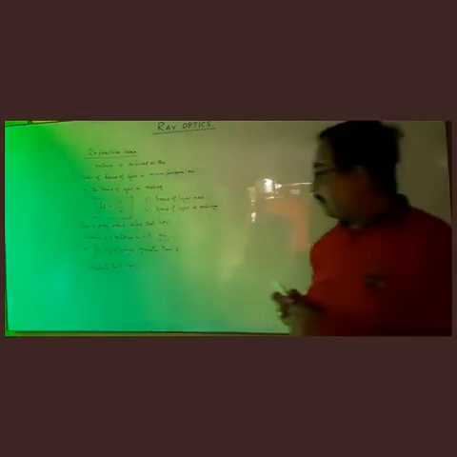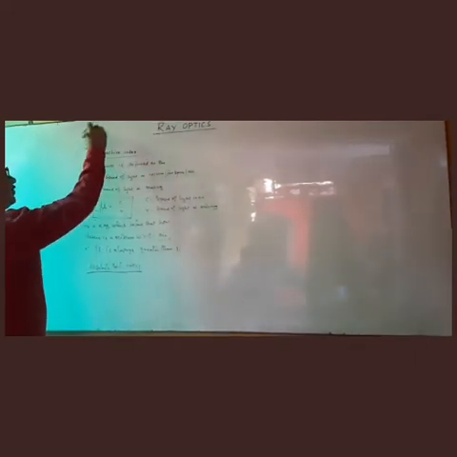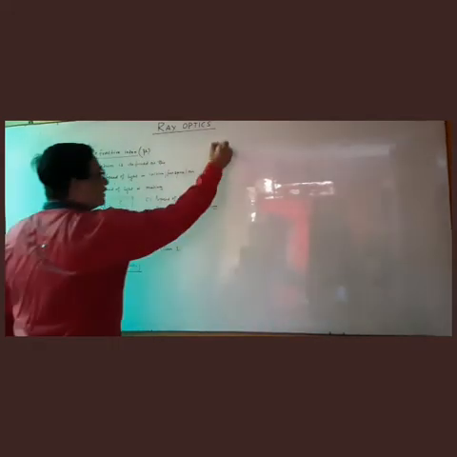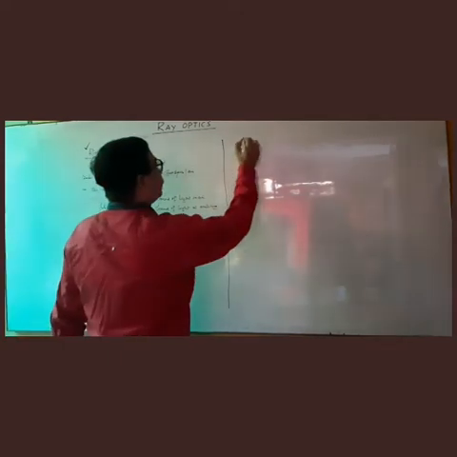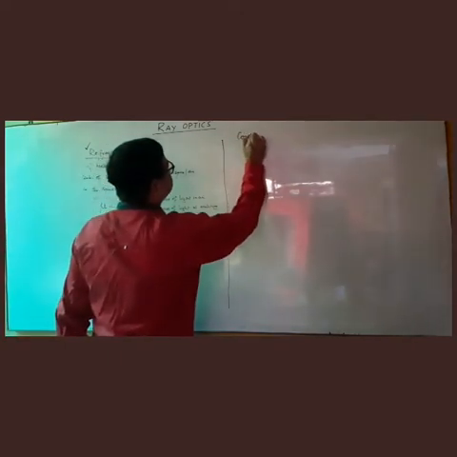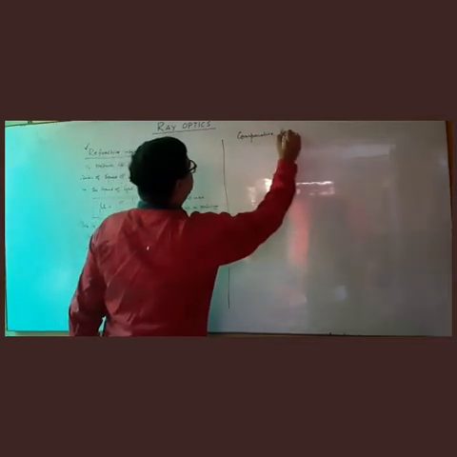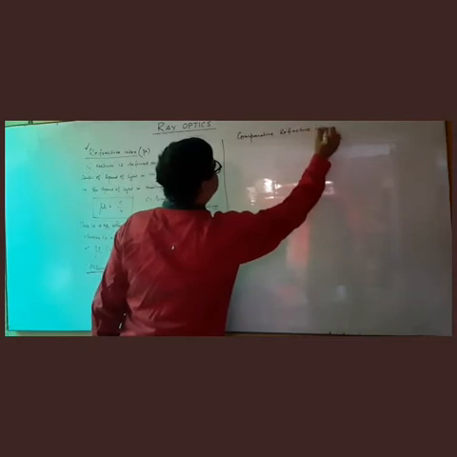So this is your refractive index or absolute refractive index. The word we should always remember, this is absolute refractive index or simply refractive index, denoted by mu. Now the second term is comparative refractive index.